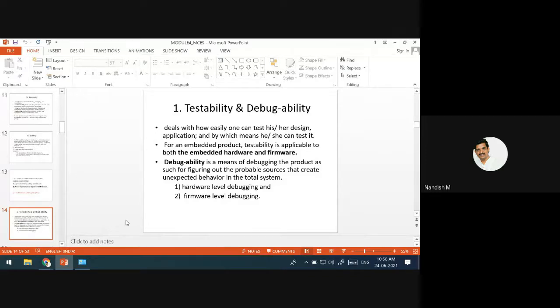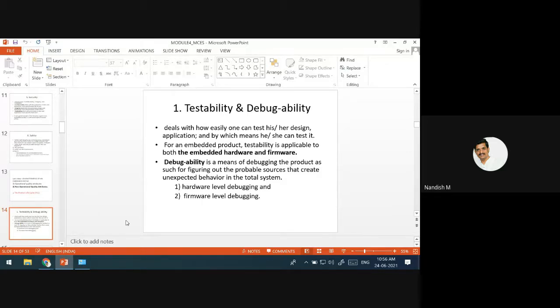Also after it comes to the market, when there is a problem, it should be ready so that we can debug the errors and find what the problem inside it is. The embedded system should be designed in that way. Keep that in mind and then design it. You have to think of both hardware level and also firmware level. Firmware, I'm talking about software.